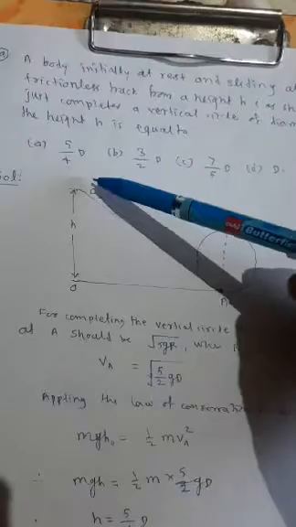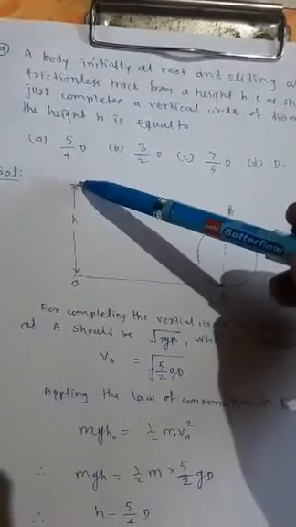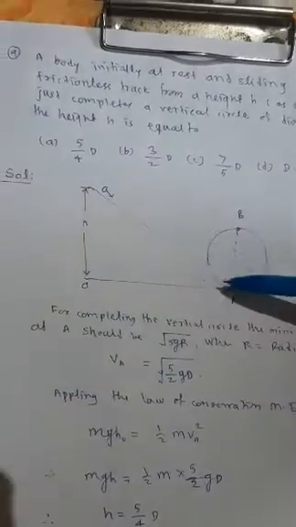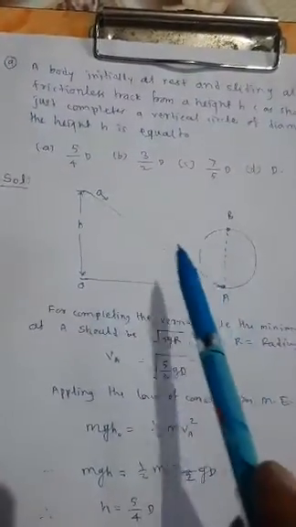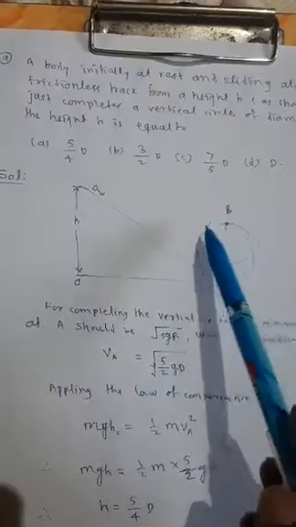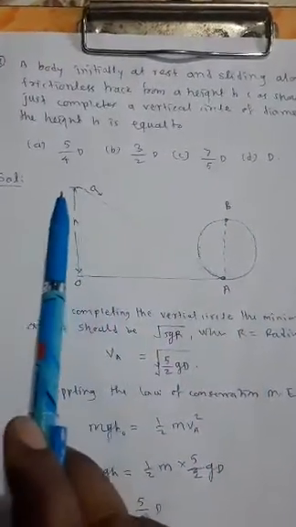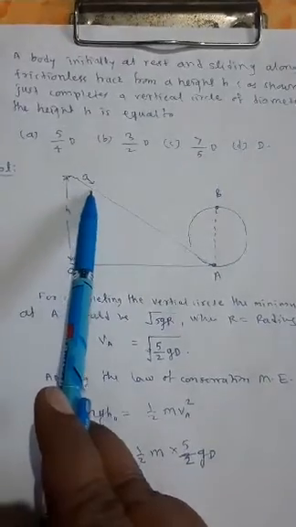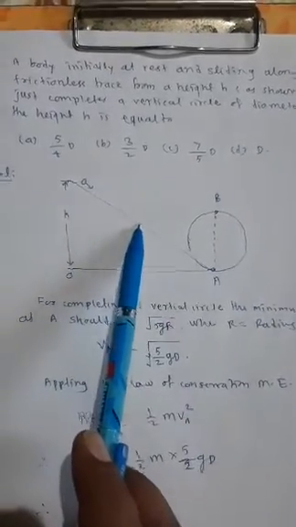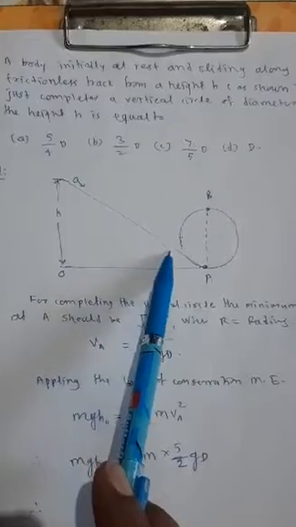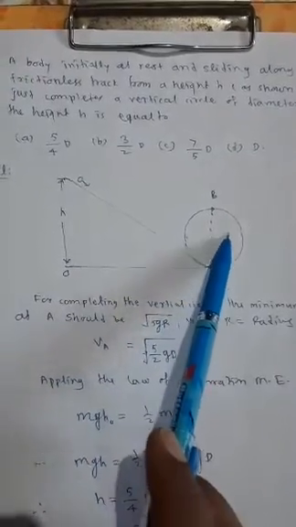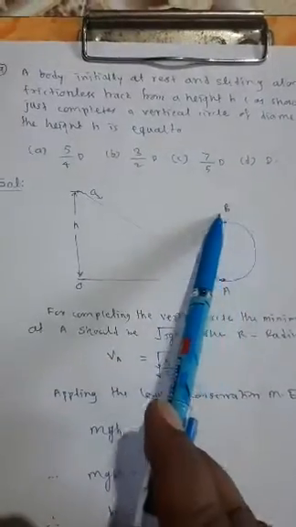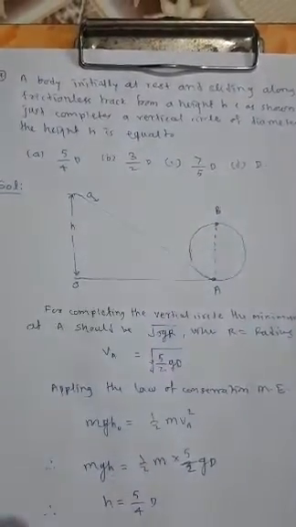एक ऑब्जेक्ट है at height h, situated at height h on an inclined plane, and a circular track है, एक circular track है, looping loop. When this object is sliding down along this track, ये एक चक्कर ऐसे काटता है. It completes circular motion along this path.